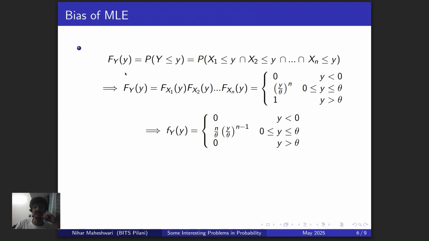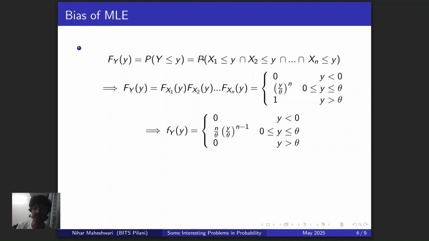Basically, we're going to write the CDF. F_Y(y) is equal to P, the probability that the random variable is less than or equal to some y. What was Y? Y was the maximum of X1, X2, and so on till Xn, right? So if we want to ensure that the maximum is less than or equal to y, you need to ensure that every element in your sample has to be less than or equal to small y. For example, if you want to find the probability that the maximum is less than or equal to 5, and you have a sample of three elements, all three elements have to be less than or equal to 5. You need to ensure that this happens simultaneously, hence the intersection operator here.